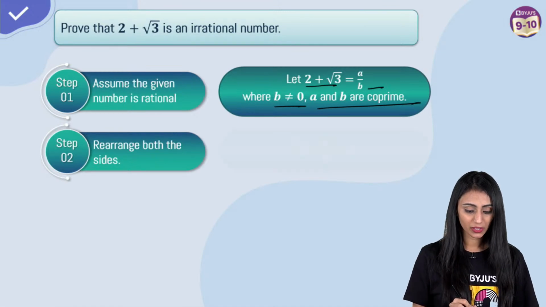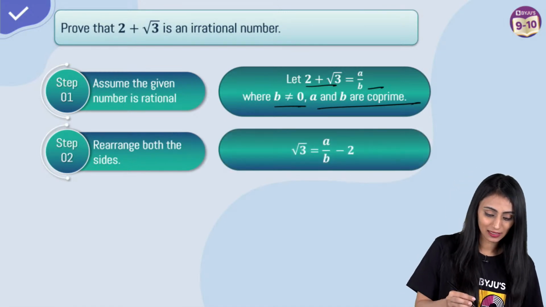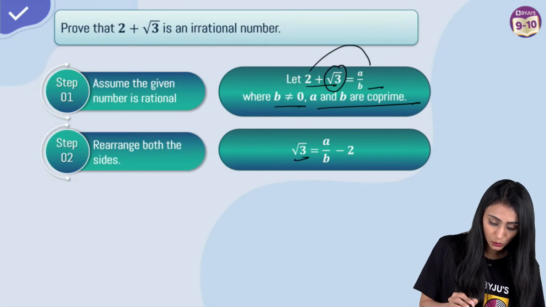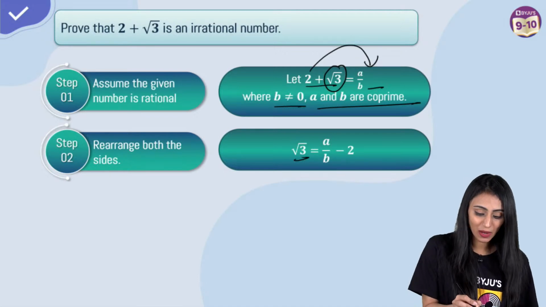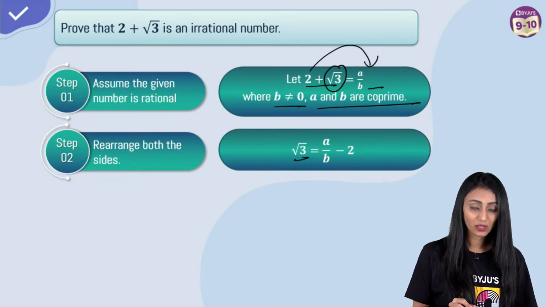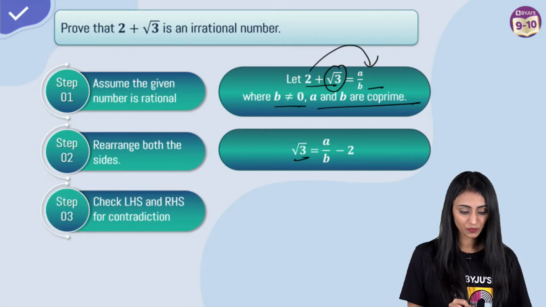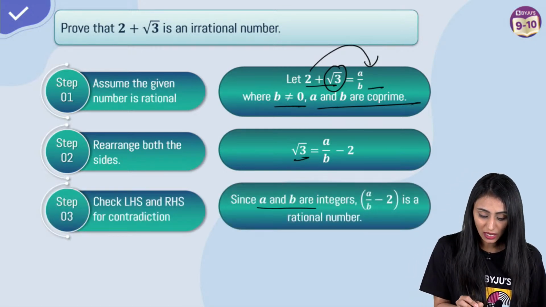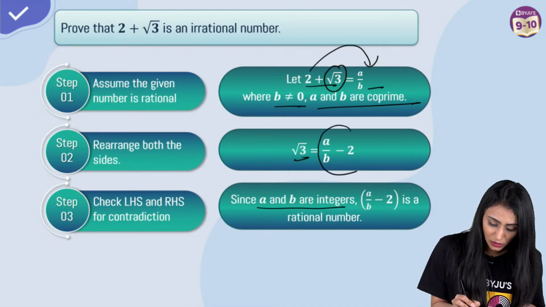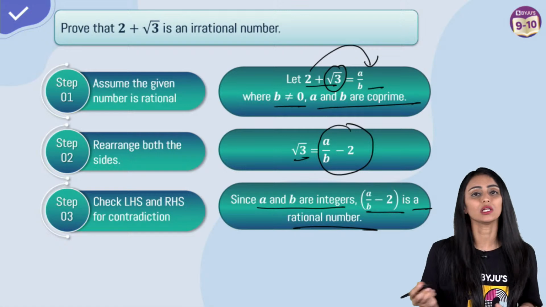Now what we will do here is rearrange these sides. I'll keep the root 3 over here, and I'll take 2 to the other side. This becomes a by b minus 2. So over here we know that a and b are co-prime integers, right? So a and b are integers, and 2 is obviously an integer, so this whole thing will be a rational number.